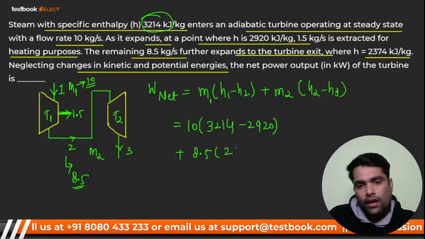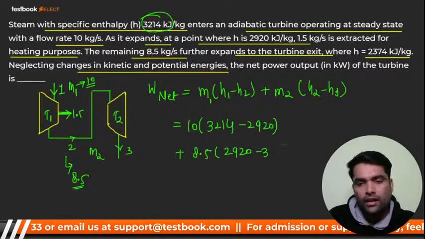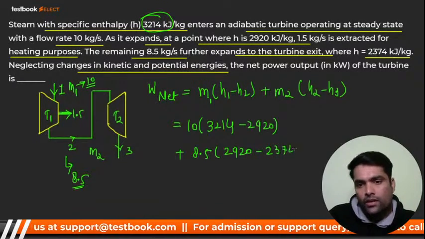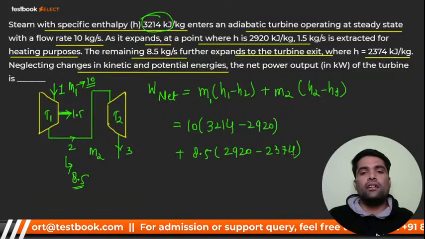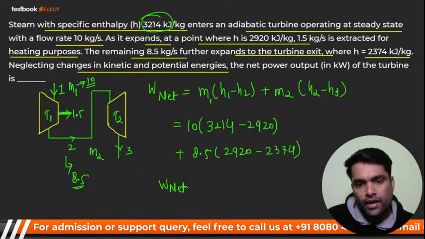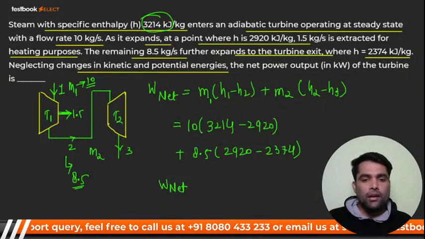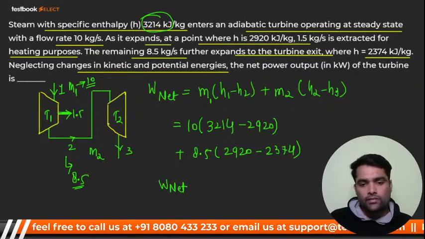Very good. And the enthalpy will be 2920 minus 2374. Right now, please try to understand this thing we have already studied. Very good. My dear, what you are going to get? W net will come around 7581 kilowatt.